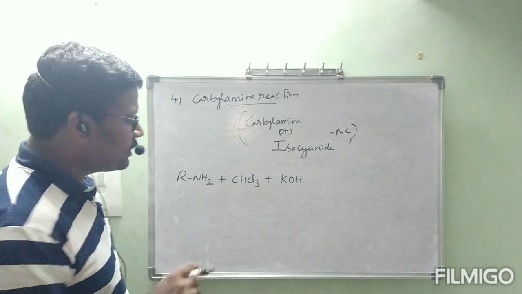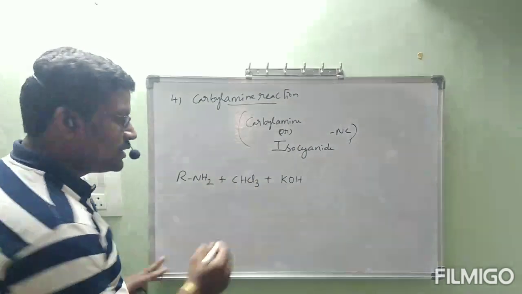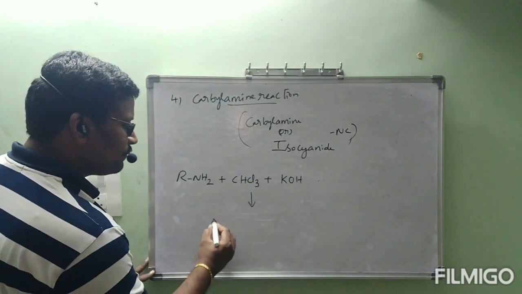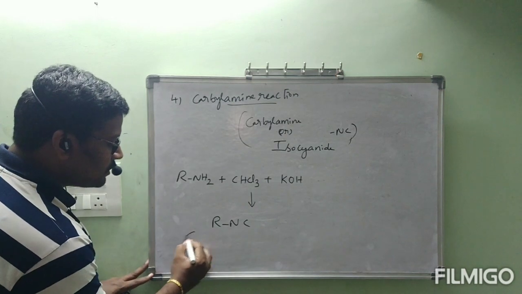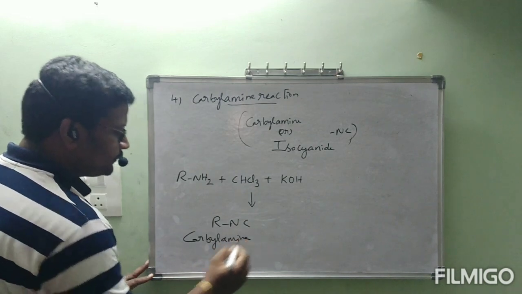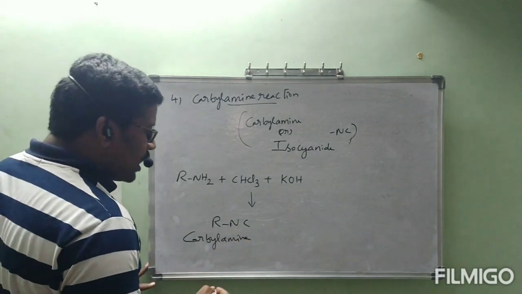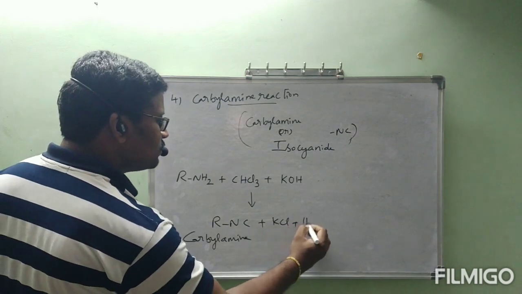Anything alkali. This RNH2 reacts with chloroform in presence of KOH. We will get RNC isocyanide. This is carbylamine. RNC will be formed plus KCl plus H2O.